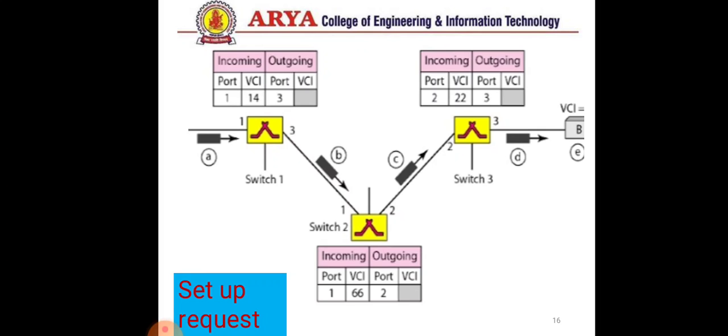When a frame arrives at port number 1, it is sent out from port number 2. Here the incoming port number is 1, so the frame is coming from port number 1 with VC number 66. So the network layer determines the path between a sender and receiver, that is, the series of links and routers through which all packets of the virtual circuit network will travel.